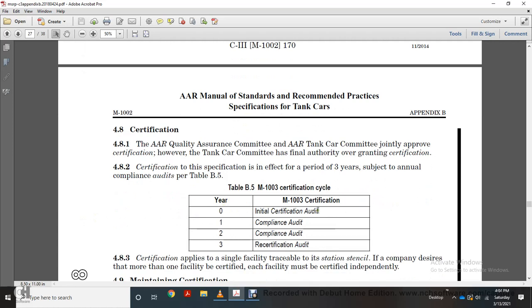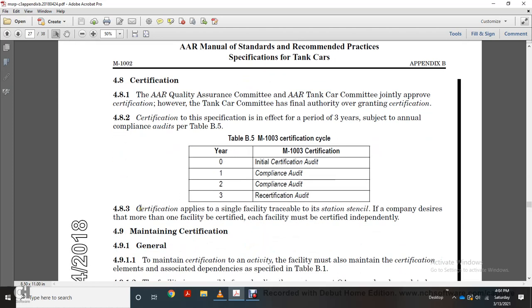Year 0, initial certification audit. Year 1, compliance audit. Year 2, compliance audit. Year 3, recertification audit. 4.8.3. Certification applies to a single facility. If traceability station central compliance is desired for more than one facility, each facility must be certified independently.